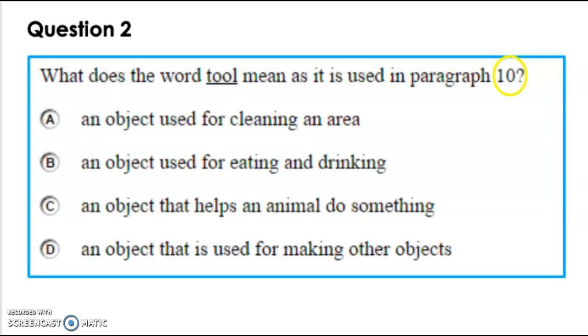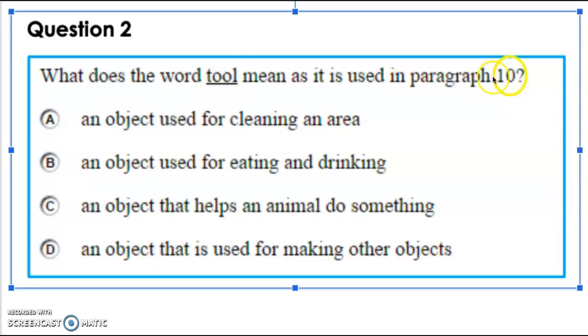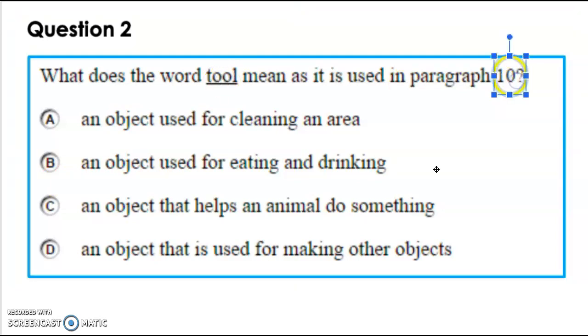Question number 2. What does the word tool mean as it's used in paragraph 10? I already know that a tool is something that you use to help you do something, like a screwdriver or a hammer or a saw, something like that. But what does the word tool mean as it's used in paragraph 10 or in this text?